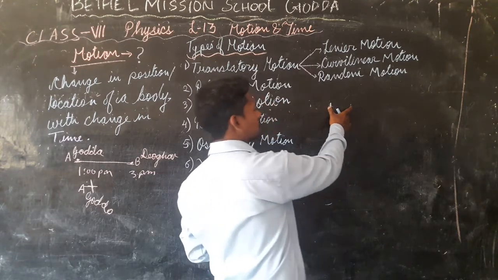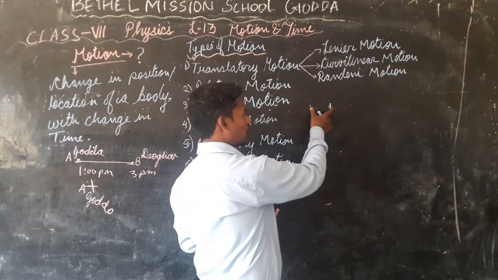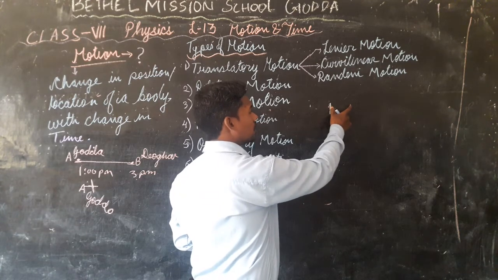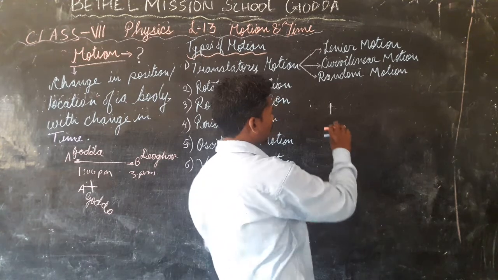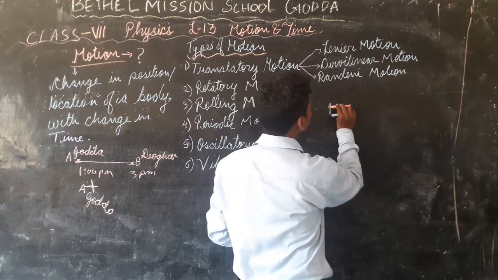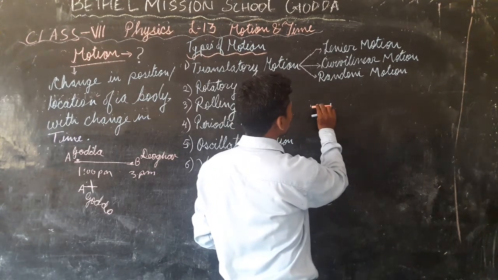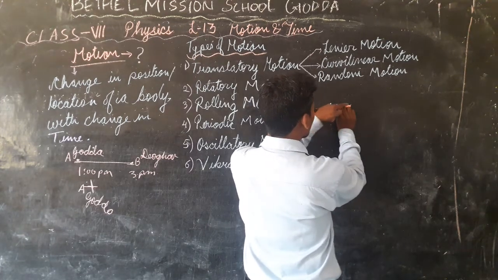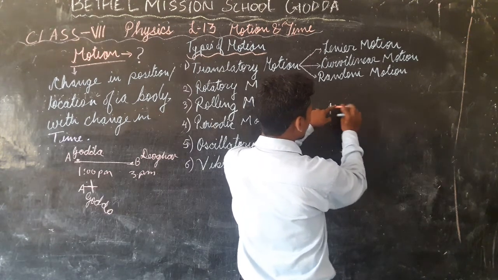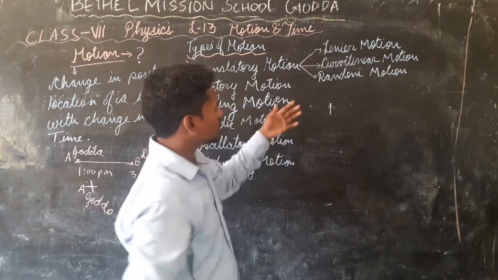So what is the distance travelled by the end point? End point travelled this much, and the starting point travelled this much. So you see that each part of the body, each particle, has covered equal distance, end point the length of the chalk and the starting point also the length of the chalk. So this is what happens.